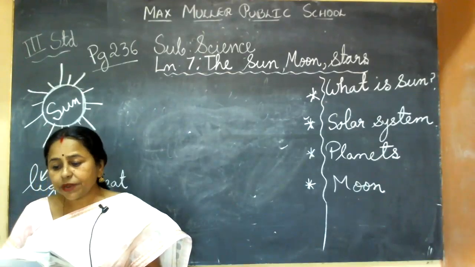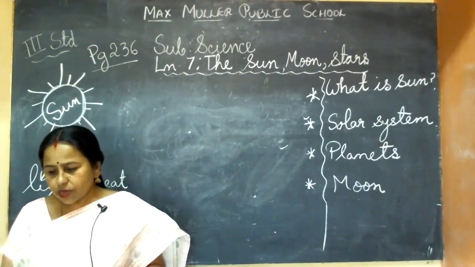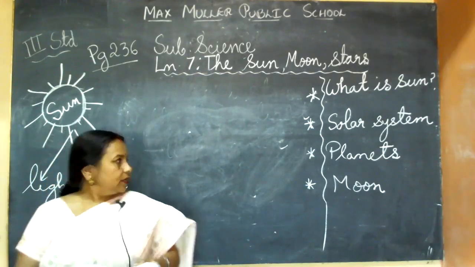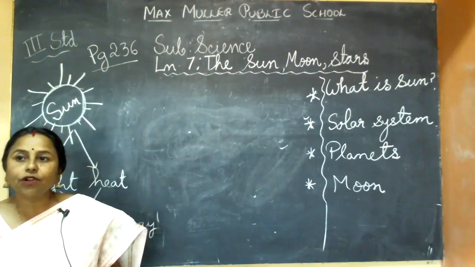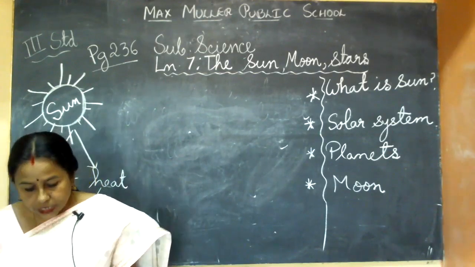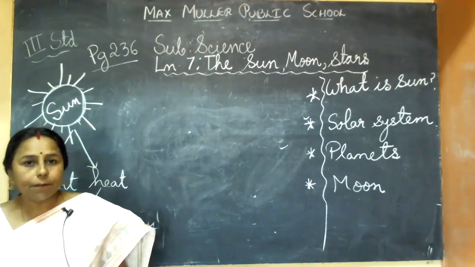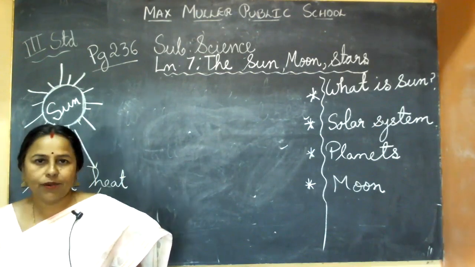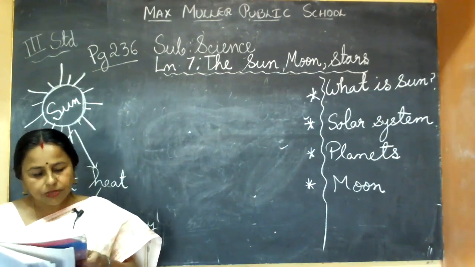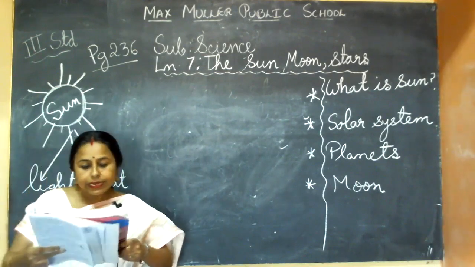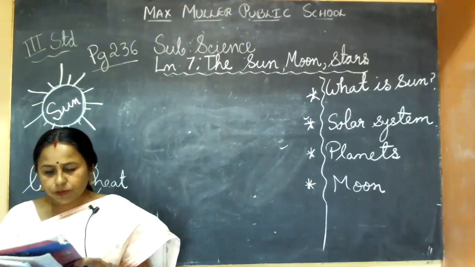Now the sun has been around for a long time, and it will continue to be around for a very long time to come. It is 4.6 billion years old. Means not 100, not 200 or 1000 lakhs. It is 4.6 billion years old. That means how many years back the sun was already there in the sky. Then we came. Let us imagine what would happen if suddenly there were no sun. That I'll explain now.